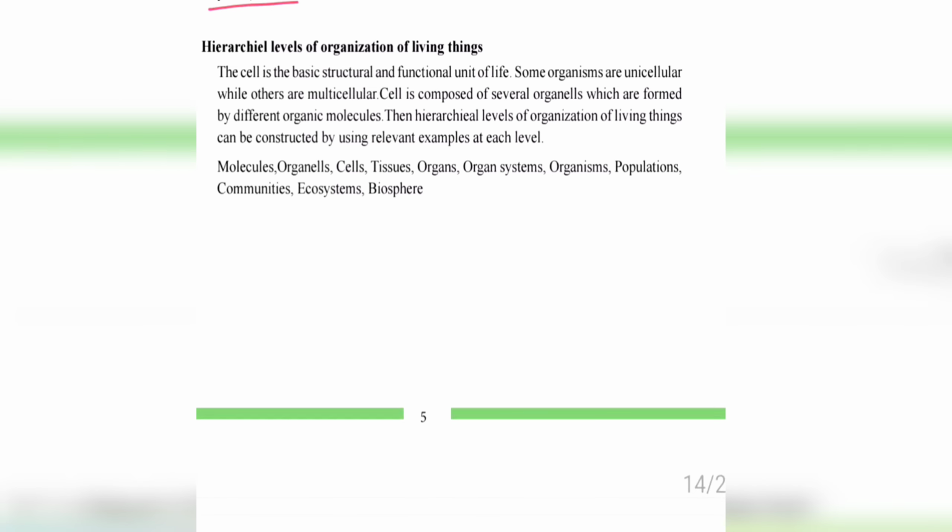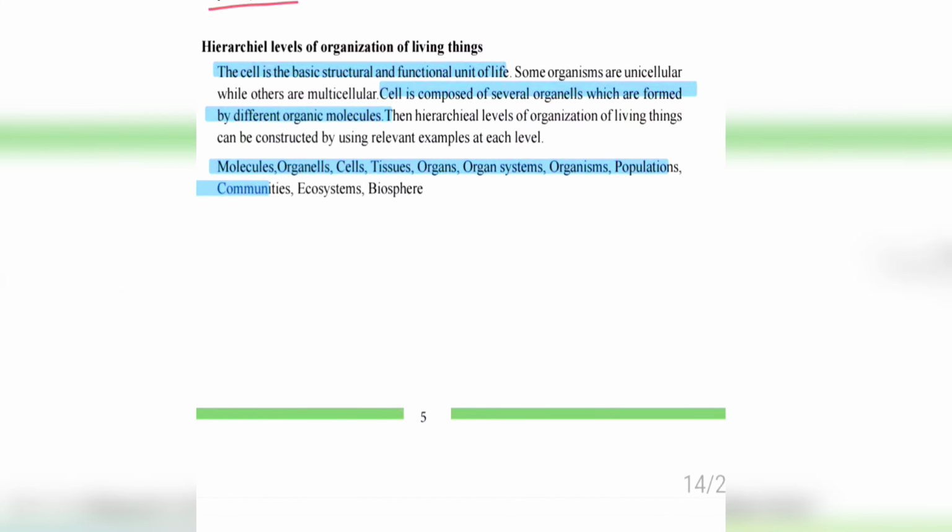Here, the hierarchical levels of organization of living things. The cell is the basic structural and functional unit of life. Some organisms are unicellular while others are multicellular. A cell is composed of several organelles which are formed by different organic molecules. The hierarchical levels of organization of living things can be constructed by using relevant examples at each level.